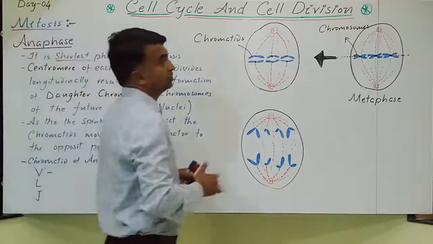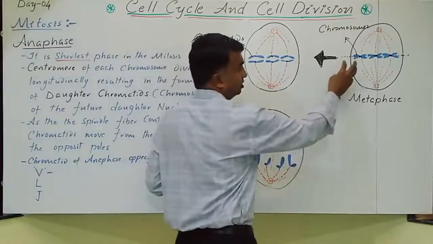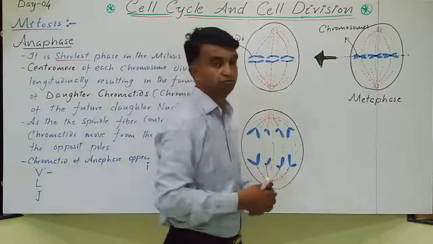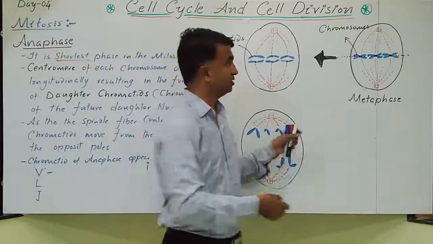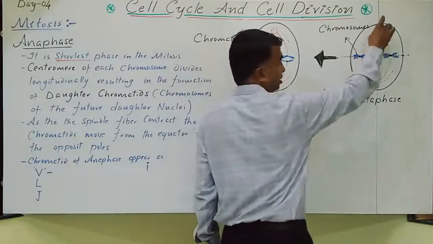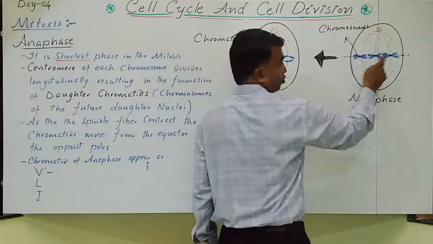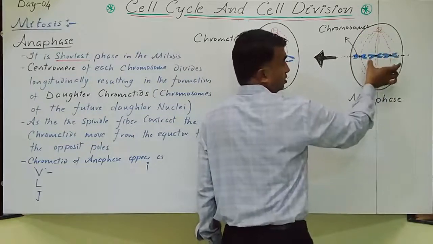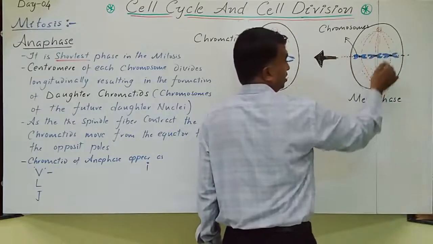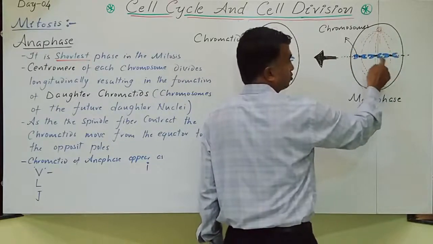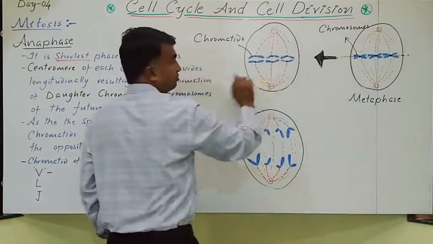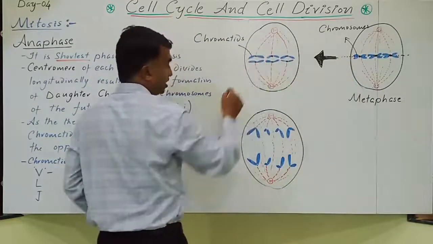Just imagine, if it is a human cell, every cell of the human body is made up of 46 chromosomes. At the equatorial plate, every chromosome is connected to both poles. Can you observe? These are the chromosomal fibers. The 46 chromosomes are at the equator, and every chromosome is connected to both poles with the help of the chromosomal fibers. Clear? When the centromere divides, each chromosome becomes two chromatids.